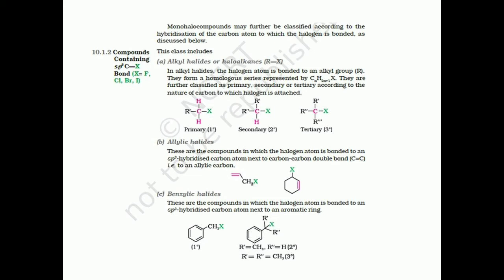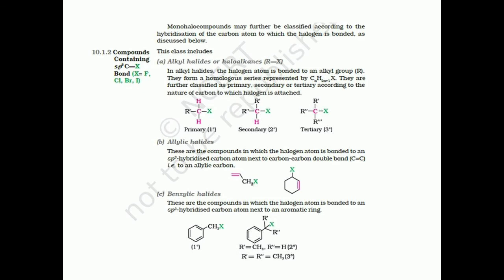The first class of monohalogen compounds is alkyl halides or haloalkanes. In alkyl halides or haloalkanes, the halogen atom is bonded to sp3 hybridized carbon, which is a part of saturated carbon skeleton.